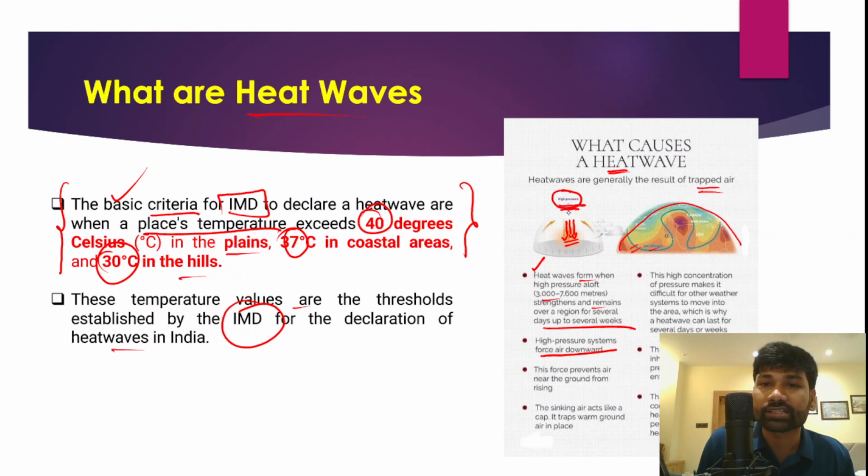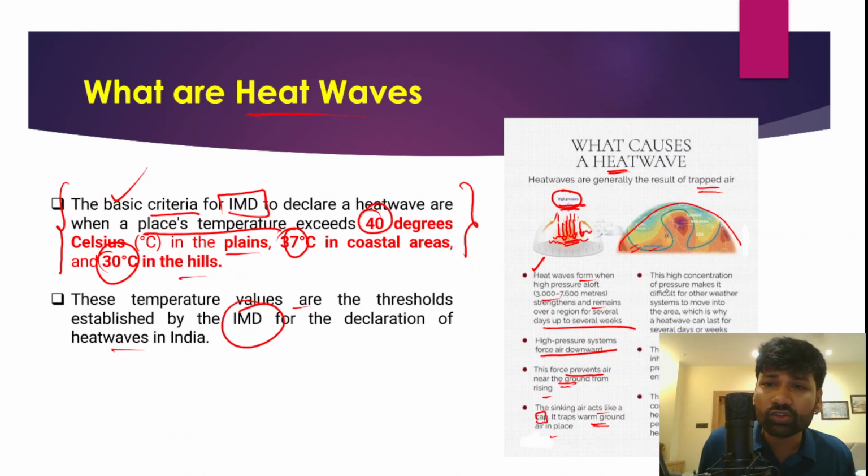This prevents air near the ground from rising. So the air at the ground cannot rise because of the force from the top. The sinking air acts like a cap, and it traps the warm ground air in one particular place, and that results in heat wave like conditions.